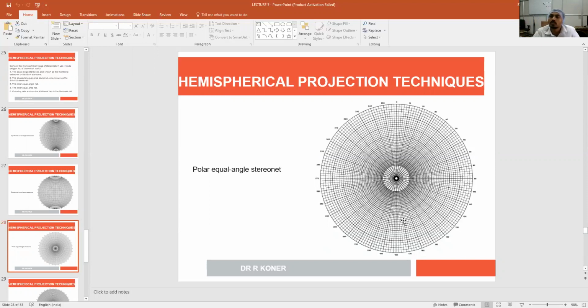To plot those poles, this polar equal area and polar equal angle net is very easy, because through 360 degrees around the circle it represents the orientation, and from the center it represents the angle. That is very easy to plot for the pole, but you cannot plot the great circle.